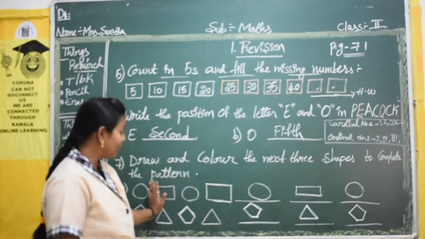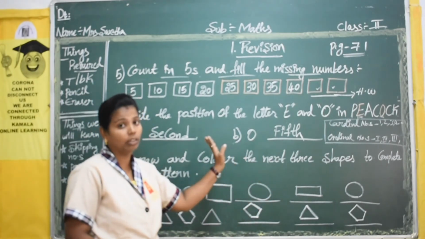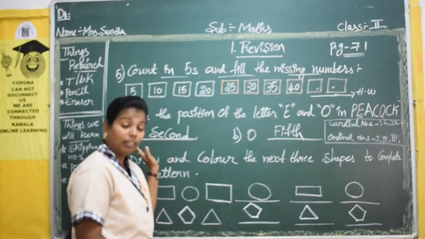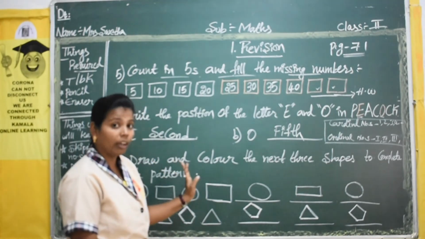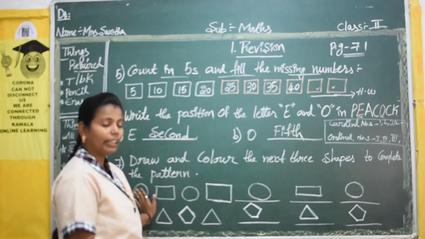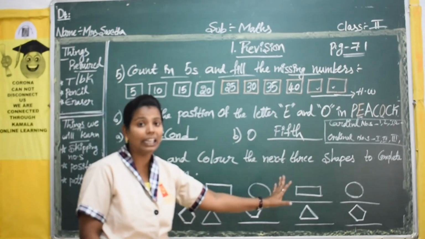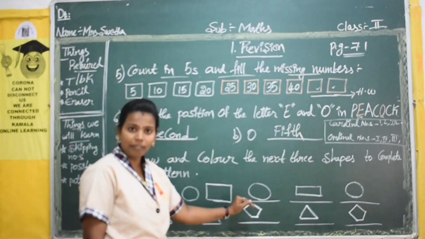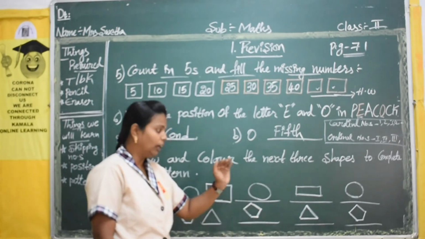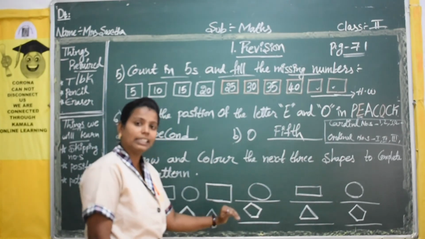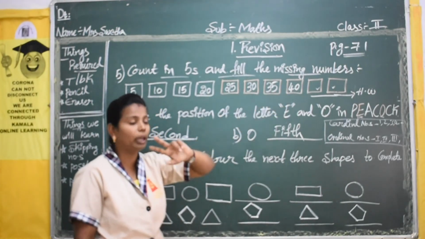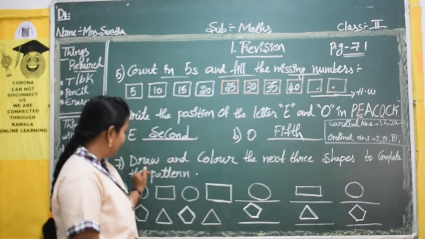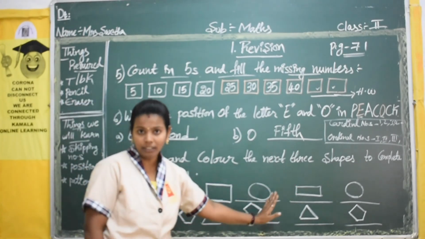Okay, so in this 7th bit also you have homework. I think you can do it very easily and interestingly also. What is the homework? Yes, the homework in your 7th bit is coloring. Drawing we have done here in the classwork. Coloring you have to do after this class. Okay, so today's homework is the 5th bit, writing 2 numbers. And in the 7th bit you have to color the shapes.